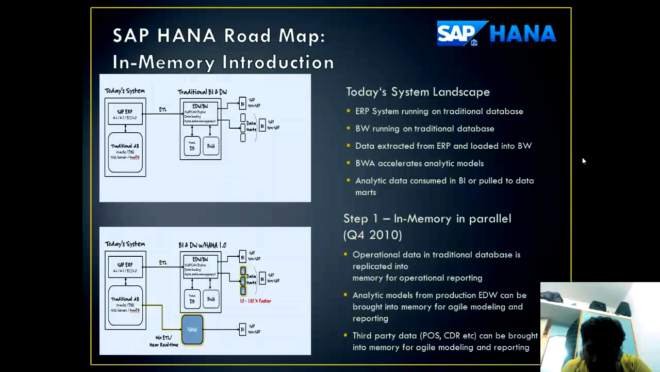Now, when the SAP HANA system comes into the picture, the in-memory computing becomes parallel. Operational data in the traditional database is replicated into memory for operational reporting. The data which is stored in the traditional database is replicated into another memory for operational reporting. This data resides inside the memory. Analytic models from the production EDW can be brought into memory for agile modeling and reporting. The analytic models can now be produced from the EDW and can be brought into memory for agile modeling and reporting. Third-party data like POS and CDR etc. can be brought into memory for agile modeling and reporting as well.